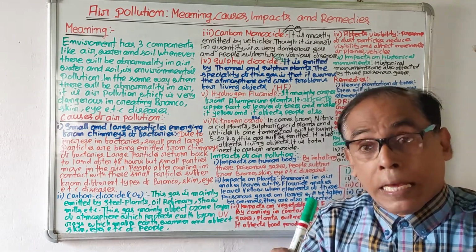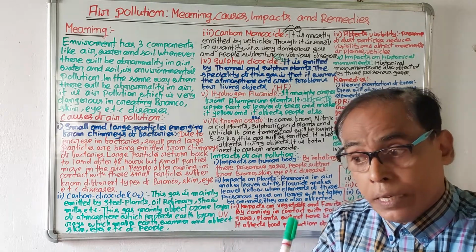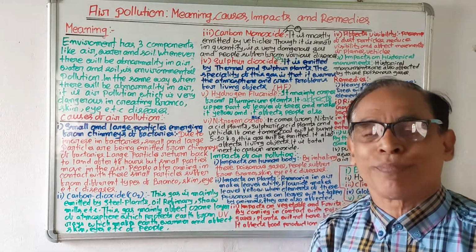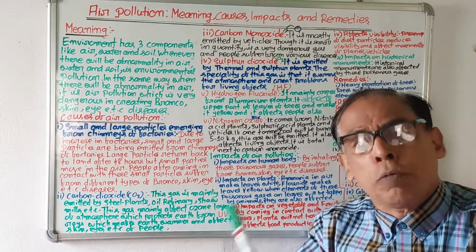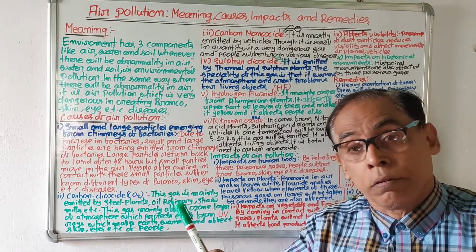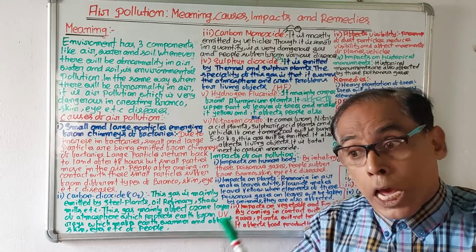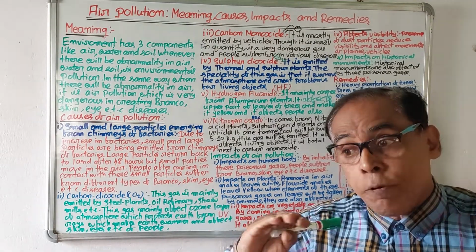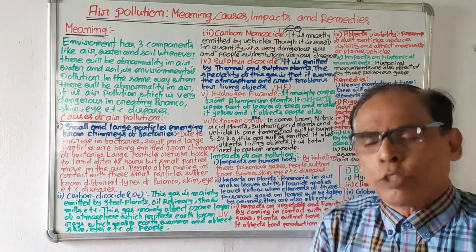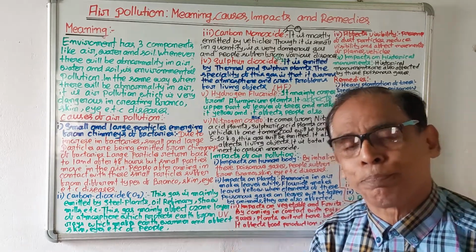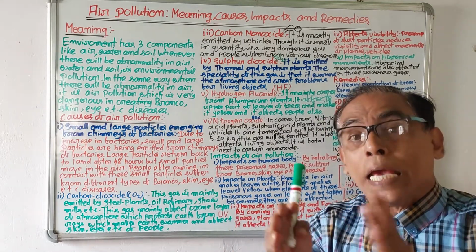Today, air pollution is a major problem for the environment. It is so dangerous that air pollution may lead to the extinction of life from the earth. So air pollution is a very dangerous problem. What is air pollution?